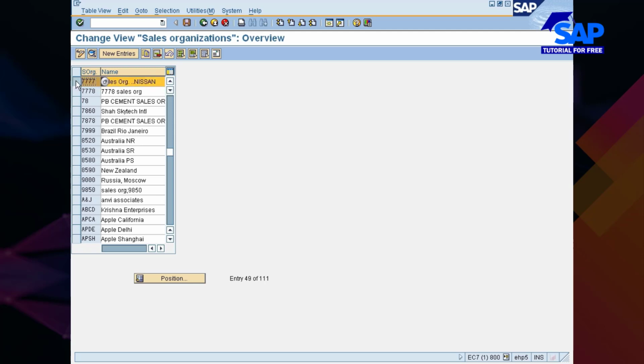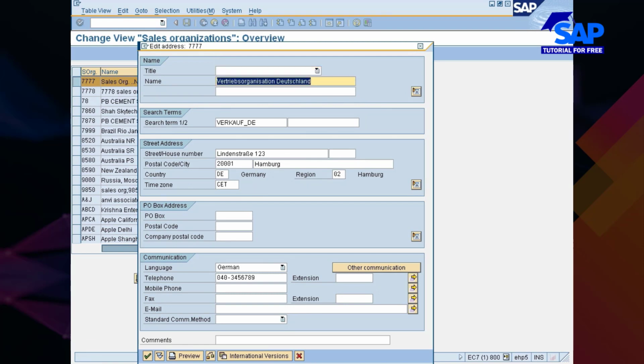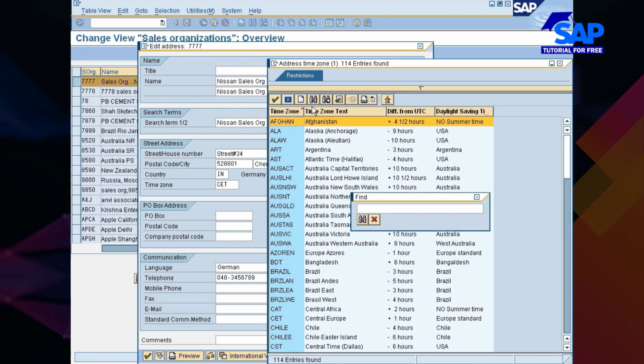Details: Nissan sales org. Control V, control V. Use some street number 34, and some postal code. Let me put it as Chennai, country India.